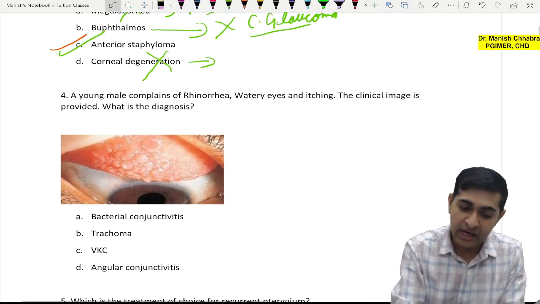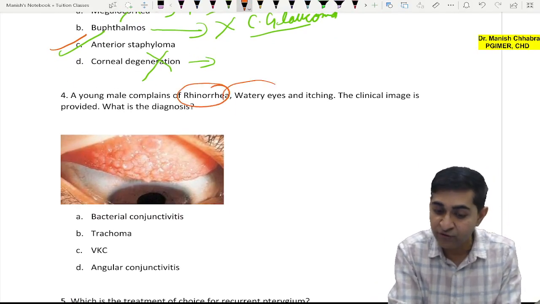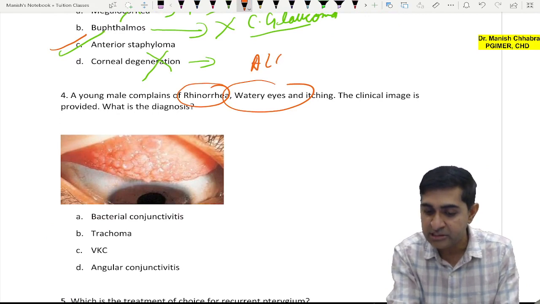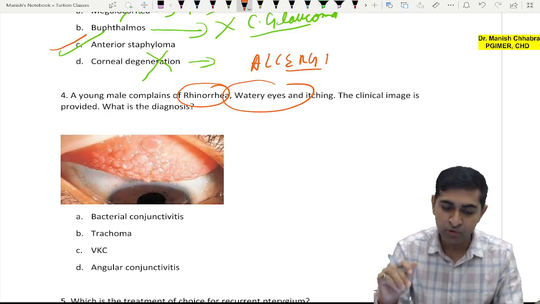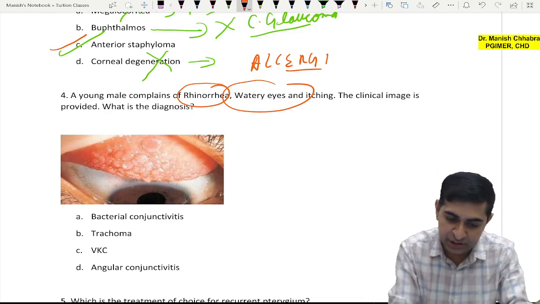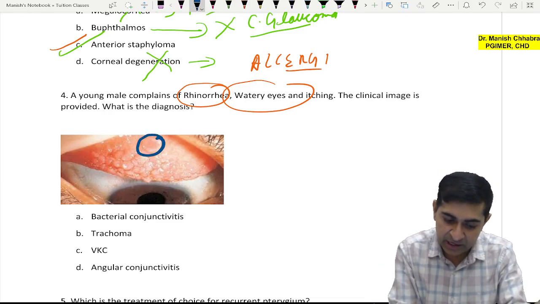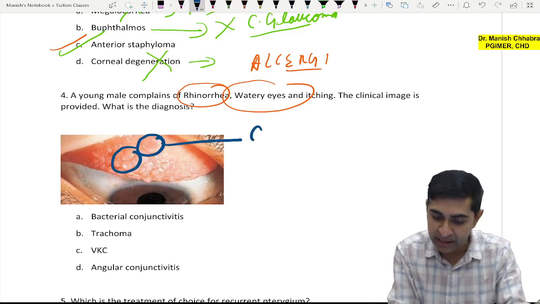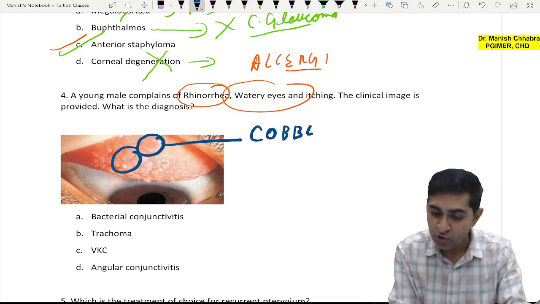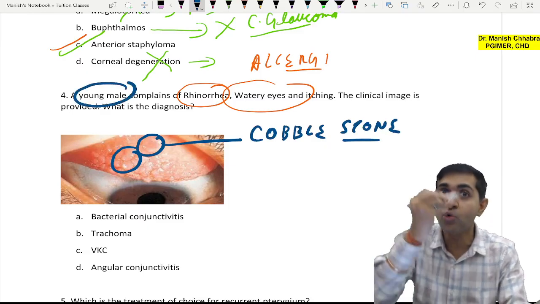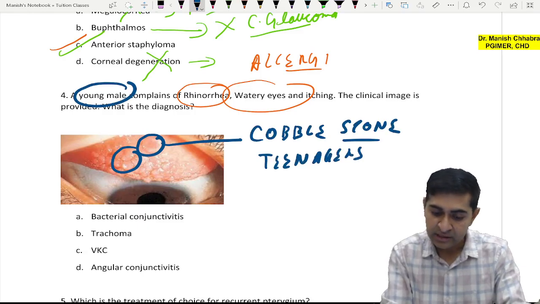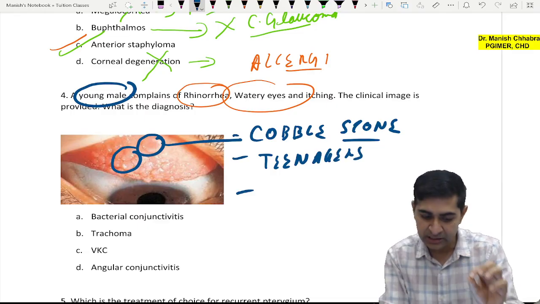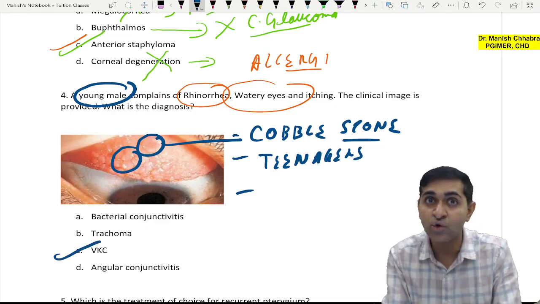Okay. A young male complains of rhinorrhea, watery eyes and itching. That means the patient is having allergy. The clinical image is provided. What is the diagnosis? Can you appreciate that there are big papillae? These papillae are cobblestone papillae, and the typical history is a young male. It is more common in teenage males, and this is actually the disease vernal keratoconjunctivitis.